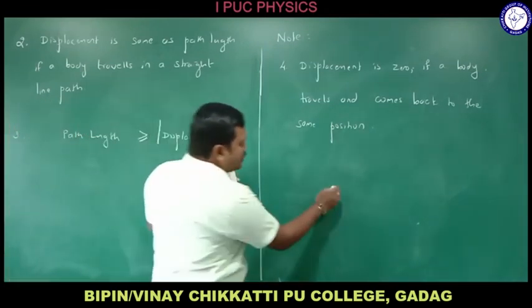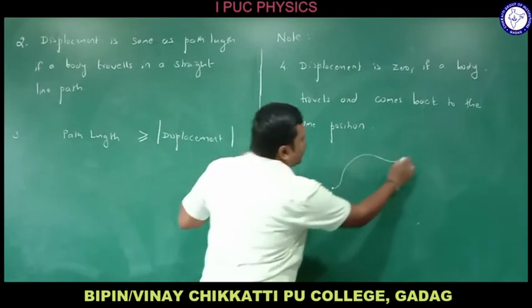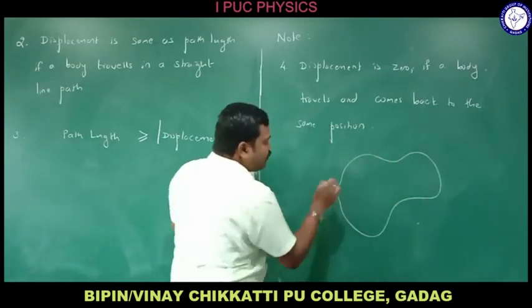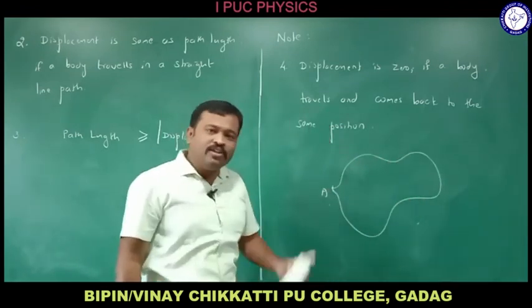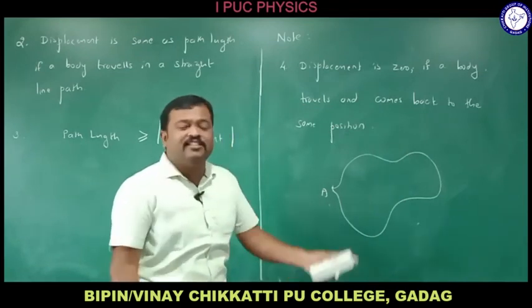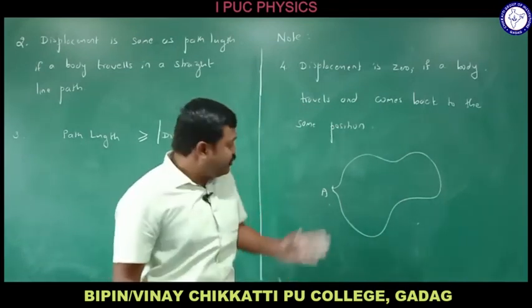For example, this is the initial position, A. It travels and comes back to the same position, so the final position is also A. Then what is the displacement? 0.